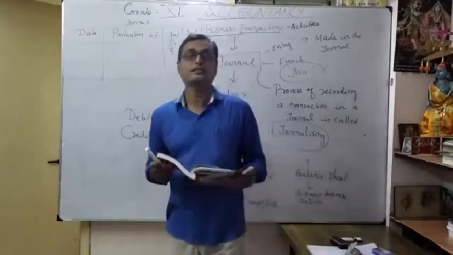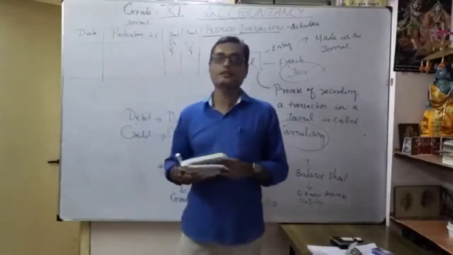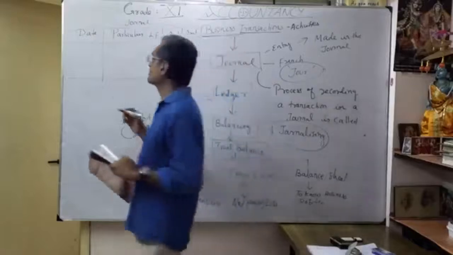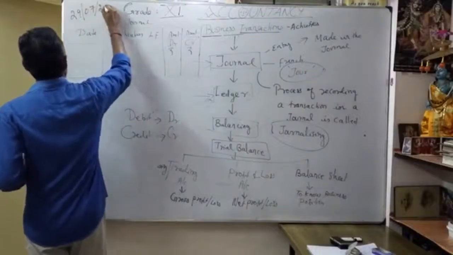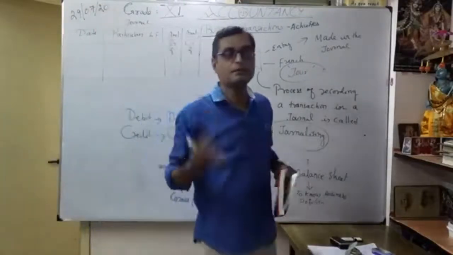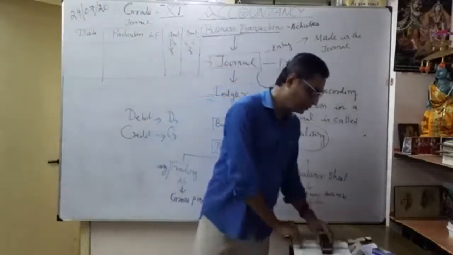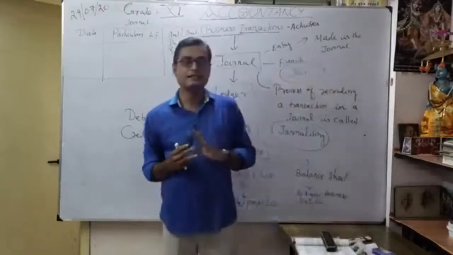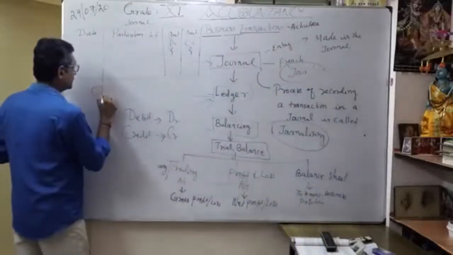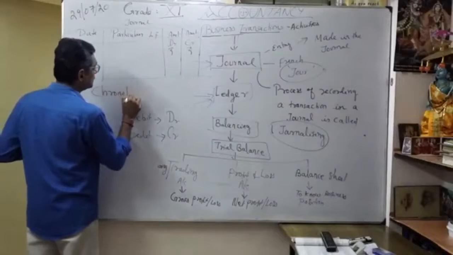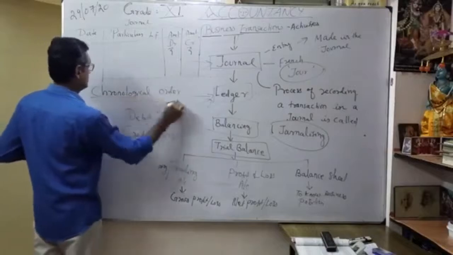In accountancy, the date is very important. The date is the basic. For example, what is today's date? Today maybe 29. For each transaction you have to write what happened today, so the date is very important. So how to form a journal entry? A journal records a transaction in which order? It should be chronological order. A very important word: chronological order.